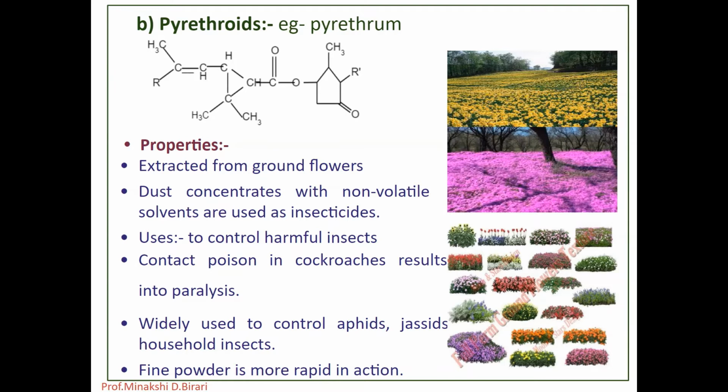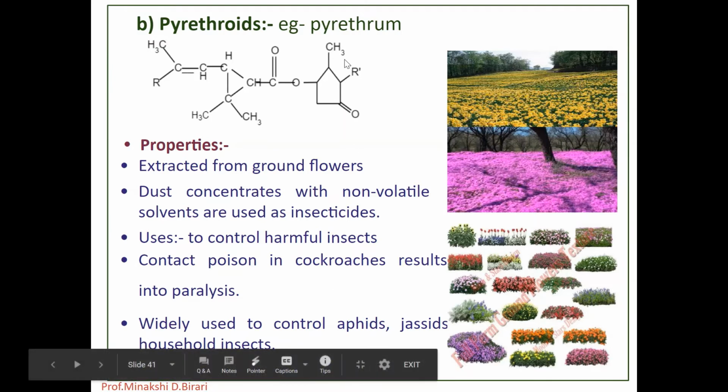The finer the powder, the more rapid is its action on insects, and the insecticidal activity of pyrethrum is associated with 5 esters: pyrethrin first and second, cinerin first and second, and jasmolin second. So that is all about pyrethroids. An example is pyrethrum, which is extracted from ground flowers.